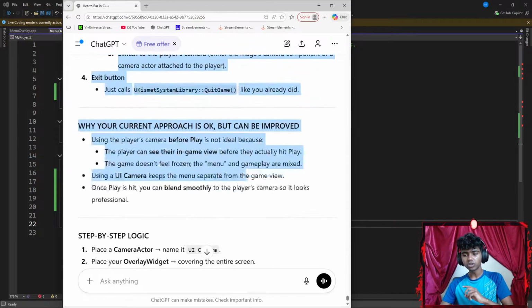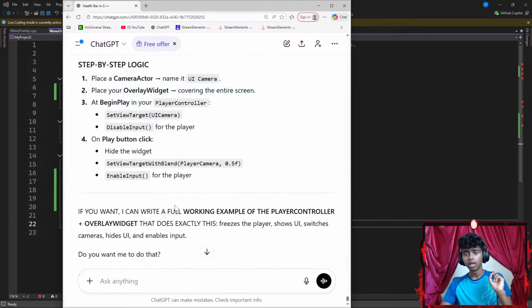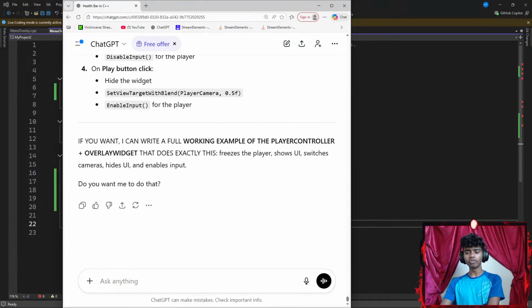Why your current approach is okay but can be improved: using the player camera before play is not ideal. The player can see their in-game view before they actually hit play, and the game doesn't feel frozen. The menu, gameplay, etc. I think I might actually go over this next stream because I might want to watch a few tutorials on how to work with the play button and all that stuff. But I feel I made actually kind of good progress. I wanted to go a bit more, but I might go through some of this off stream.